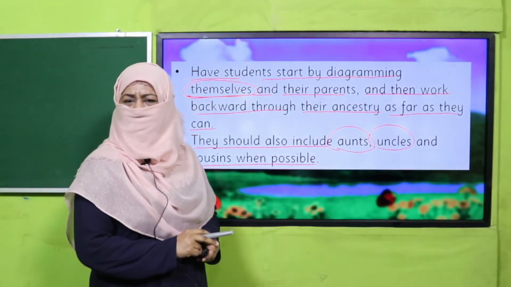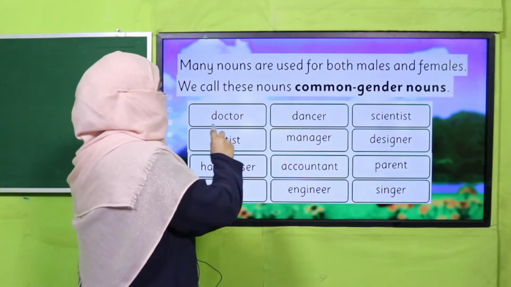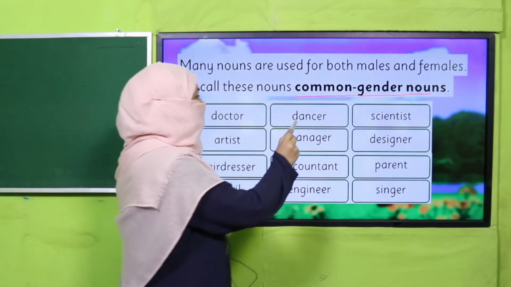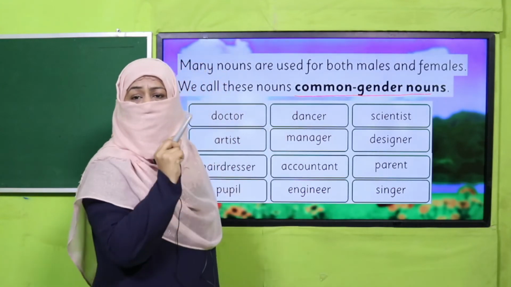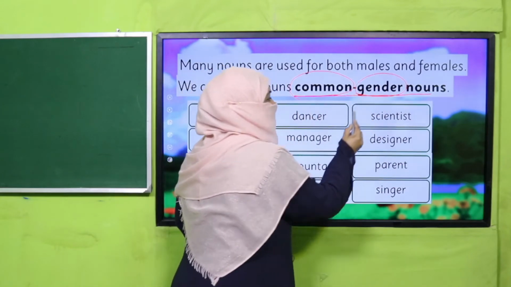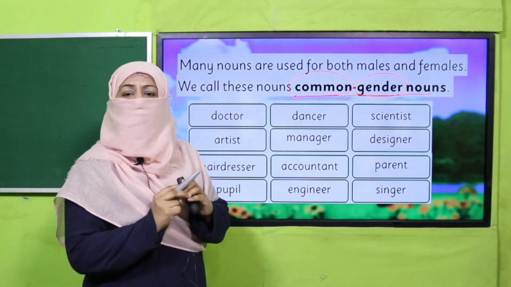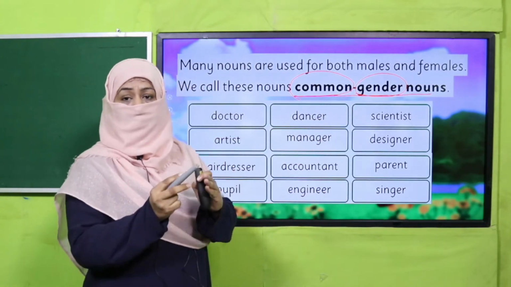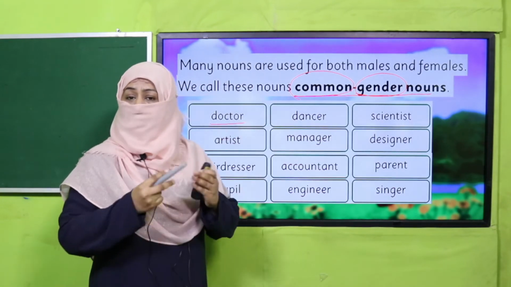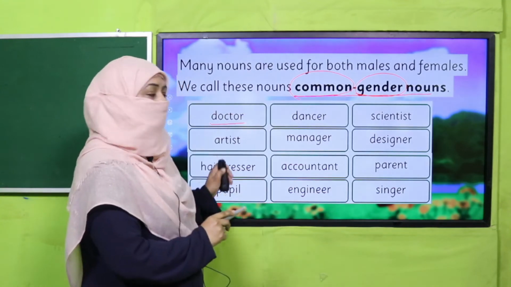Yes, my dear children, are you done with it? Good job. So it's time to practice this from your book. Here is common gender noun. This is a new thing we are going to learn, and whenever there is a new thing, I suggest you should focus on the term common gender. Now we know what the gender is, and common means which is common. It means there will be nouns which can represent either males or females and both. For example, doctor. If I say doctor, it means a doctor is there, that can be a male or a female. So this is a common noun.